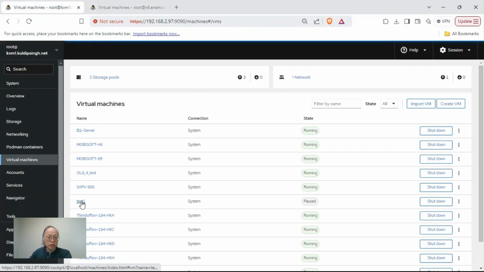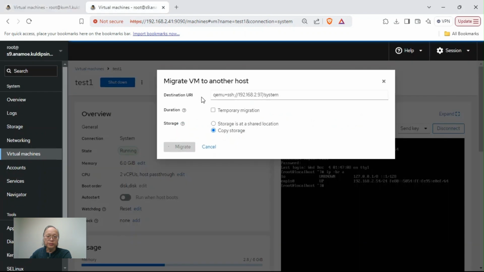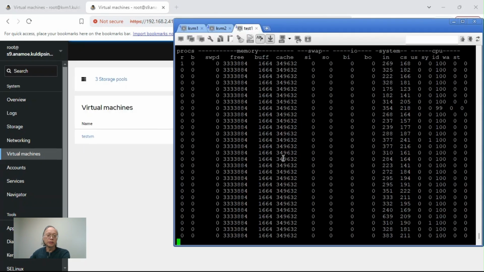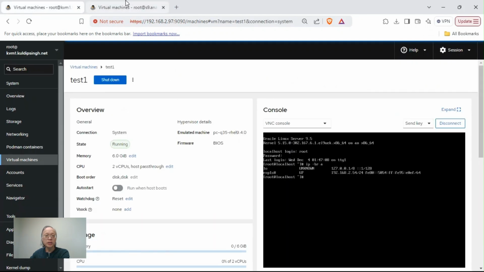The destination server already received the configuration. We can go into test 1 now and see what's going on. It's still in shutdown state and it's still being migrated. When it's done, this will disappear and the VM will be removed from the source server. And the whole time, the VM is still running. Check that out. It's all migrated. Thank you for watching.